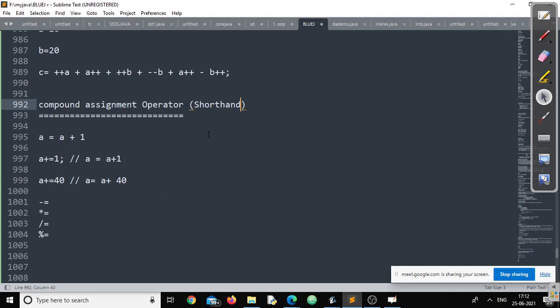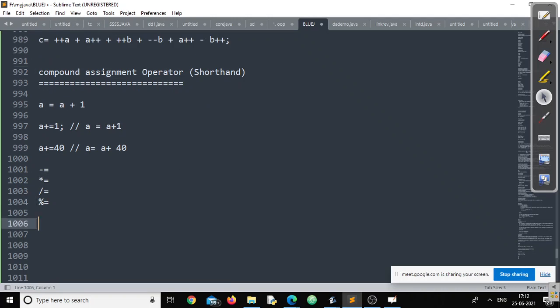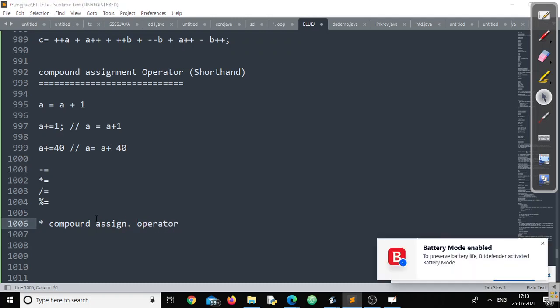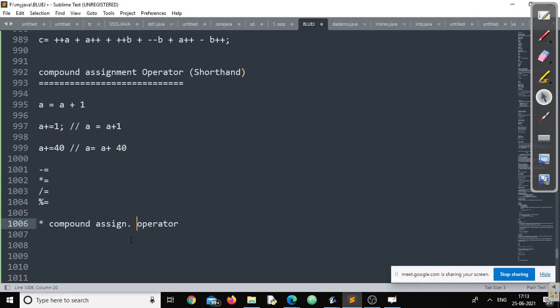You can call these shorthand operators also, right? Now, a special property of this particular operator: whenever there is any compound assignment operator in an expression, remember, compound assignment operators are always operated from right to left. Remember this point.